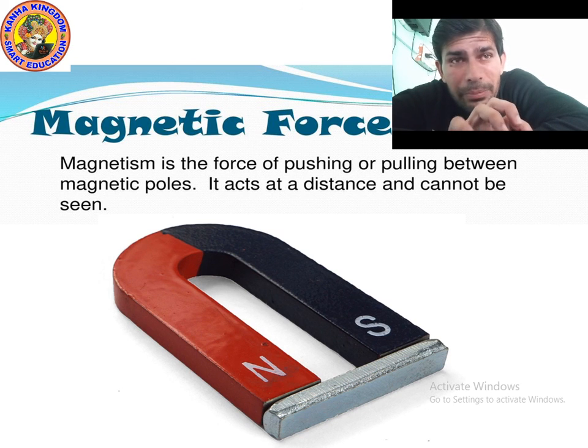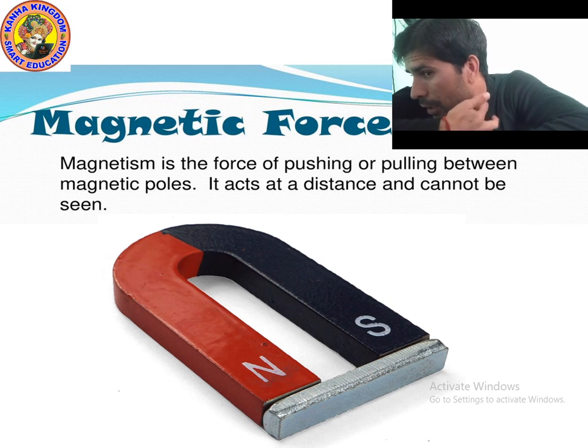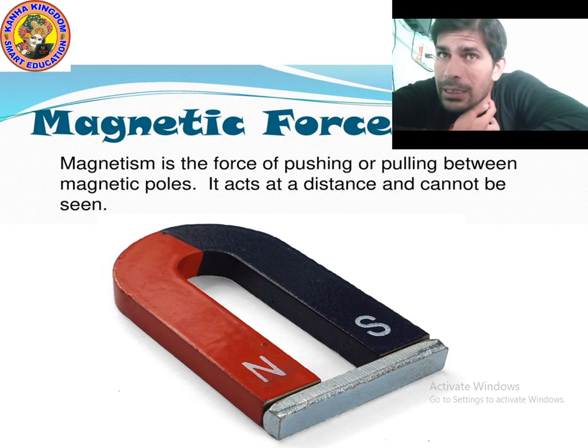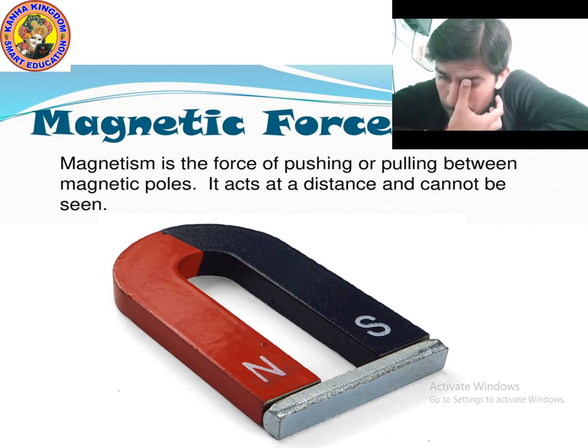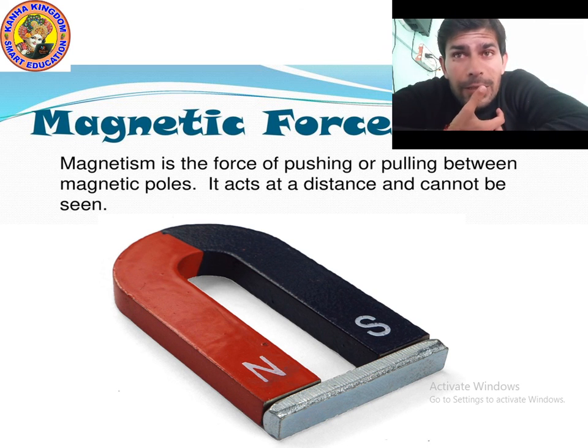It acts at a particular distance, which may vary depending on the power of the magnet. As you can see in the picture of the magnet, there are two poles, shown by N and S, N for north pole, S for south pole.